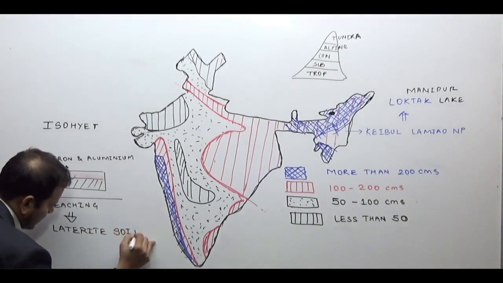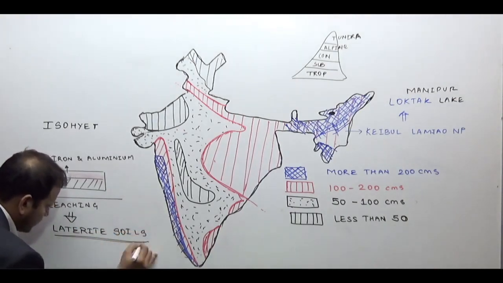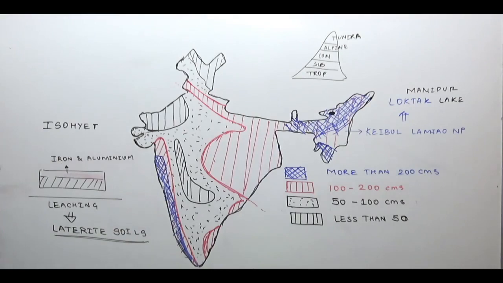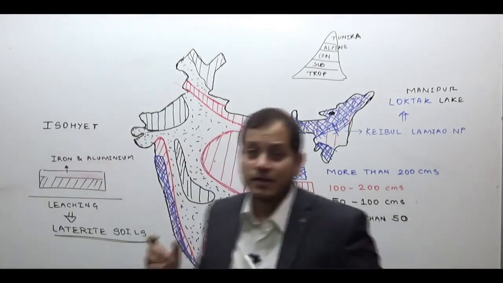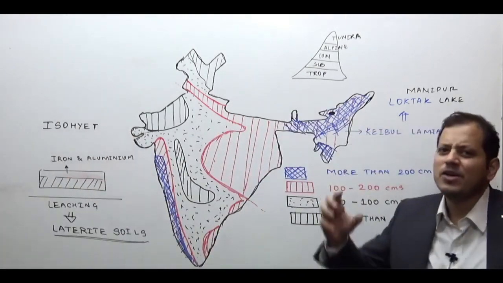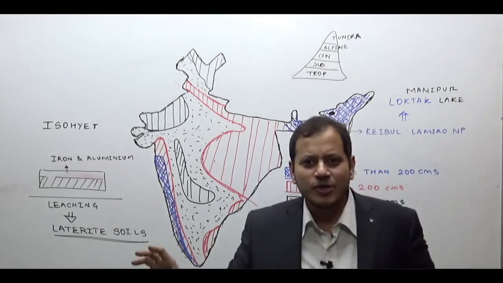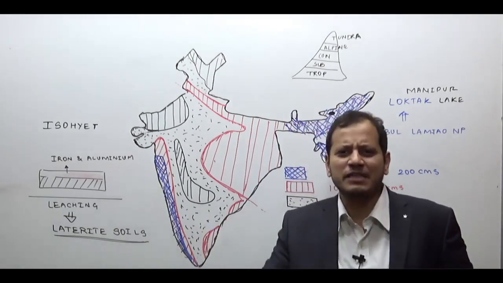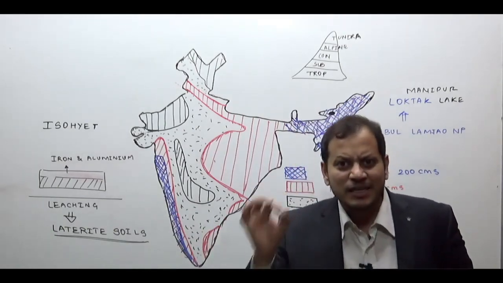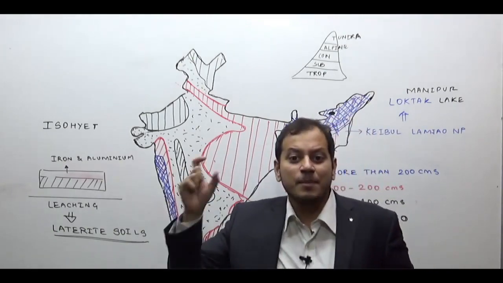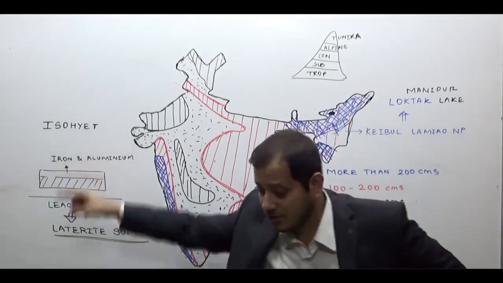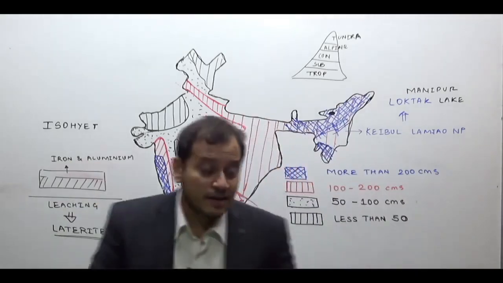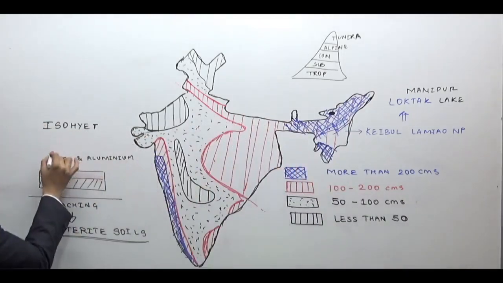Now the laterite soils are not fertile soils. They are, you can say, good for nothing soils, or they do not have high fertility. They are poor soils. But the name laterite is because they are red in color due to the presence of iron.